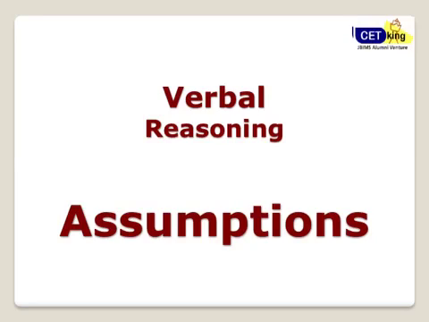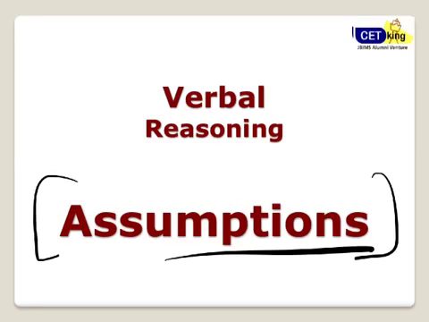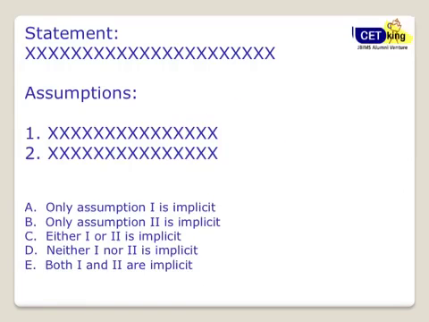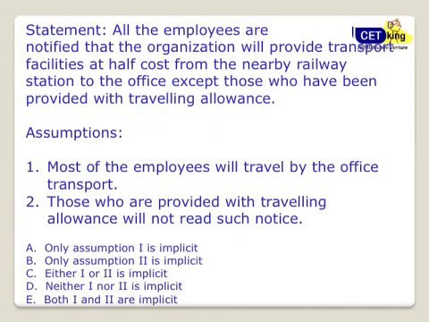That's one of the very important areas, statement, assumptions, because that's your fundamental for a lot of things. Statement, arguments, a lot of things are based on statement, assumptions. Alright, and that's how the question will look. There will be a statement, assumption 1, assumption 2. You have to tell whether 1 is implicit, 2 is implicit, either, neither, or both. So 5 options will be like this. Fine. So that's a typical question. So please pause the video. We'll not solve the question. I'm just giving an example of that. So please pause and try to do it.